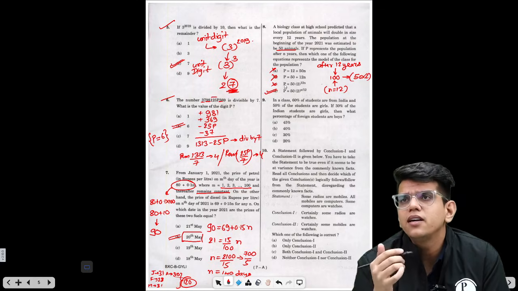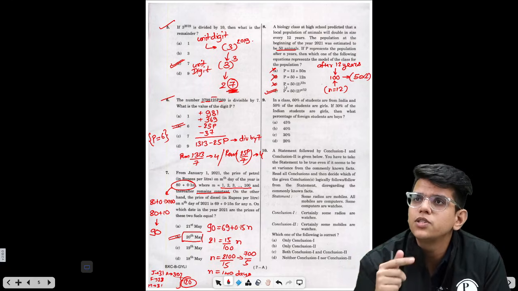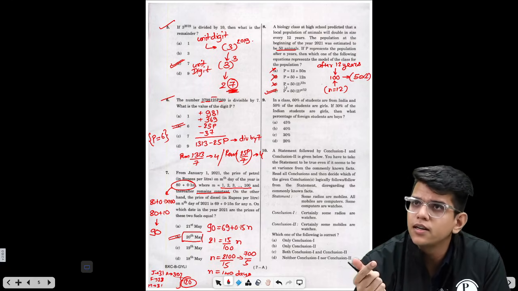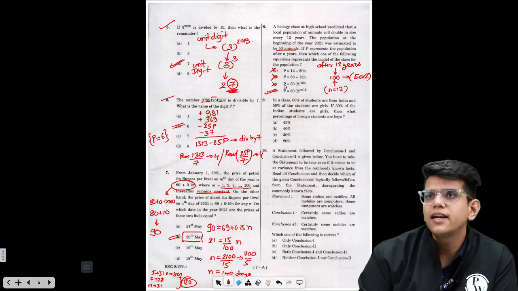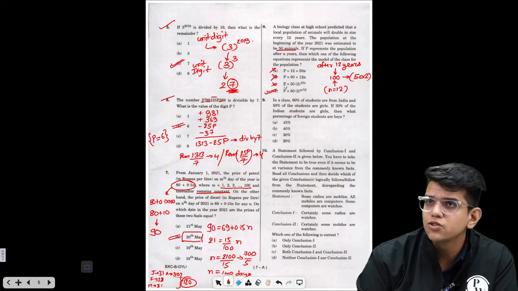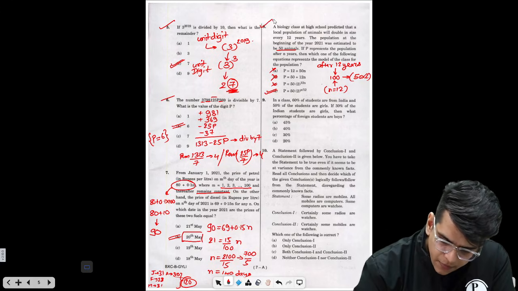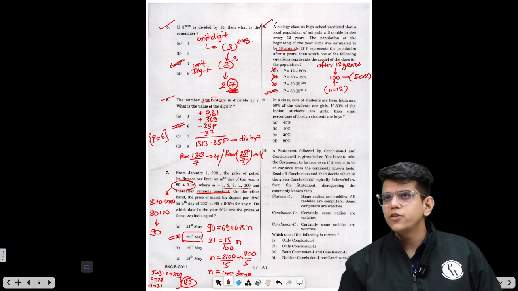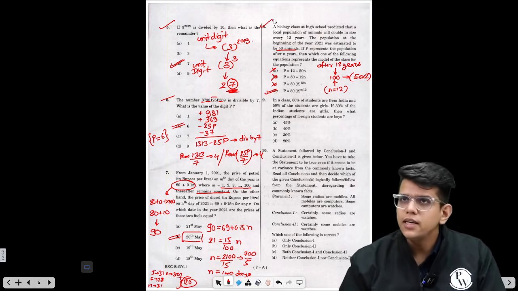Suppose you are getting 100 in two of the options, then move to 24, right? Then the option should give you 200 as the population. So here the question directly gives you 100 only in the case of option D. So the answer for this question is option D, right? So this is also a very easy question. I told you the reasoning and quant section in 2021 was on the easier side.